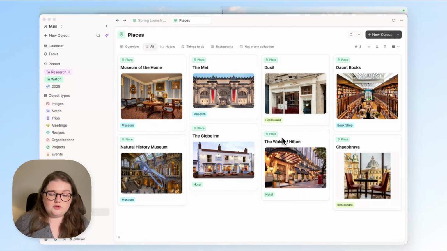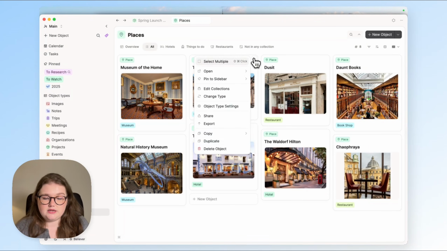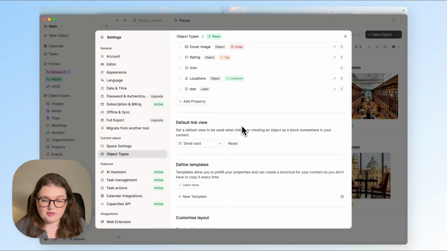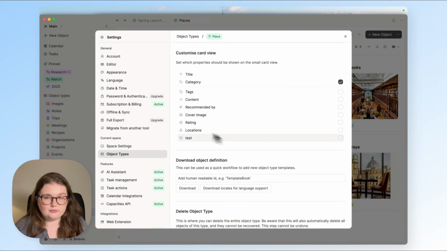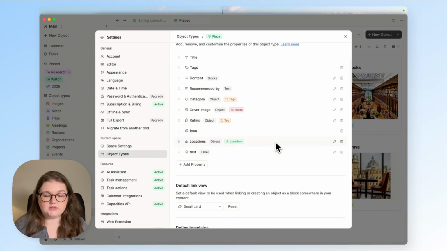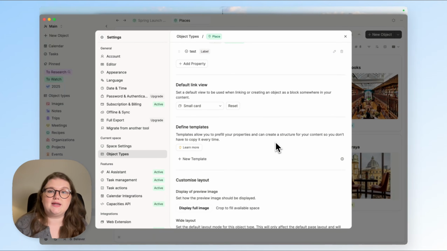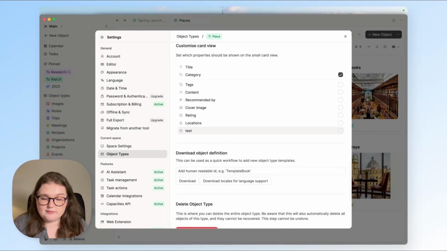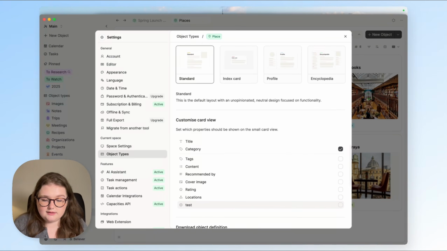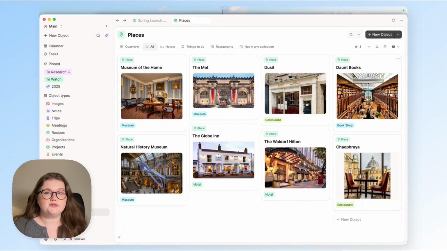We have also changed how you customize the card views within Capacities. Our card views are a very popular view, and previously there was this long list of things that you could do in this 3-dot menu, and we've just streamlined it a little bit by putting the card view settings just in the object type settings. So again, that object type settings window here is basically the brain behind all of your object types, and it's your one place to come and edit how your object types are viewed, what they look like, and how they work across your space. We've also fixed some things behind the scenes.